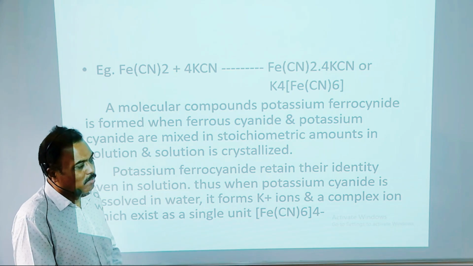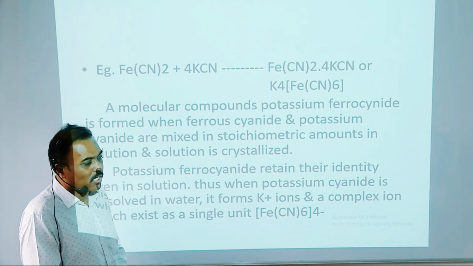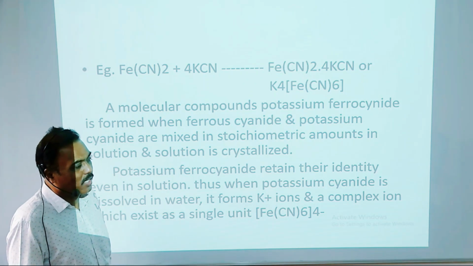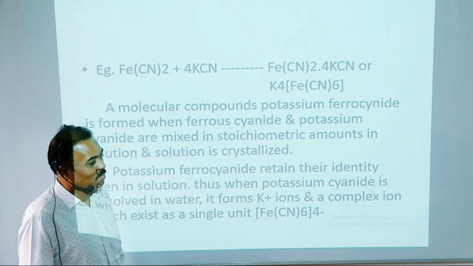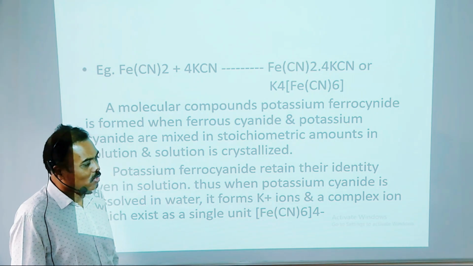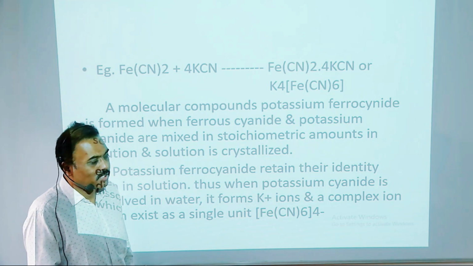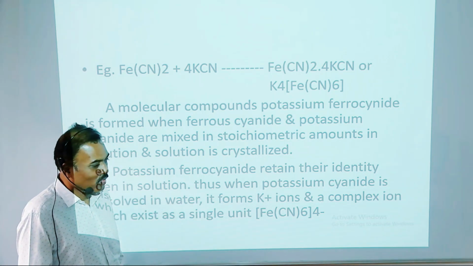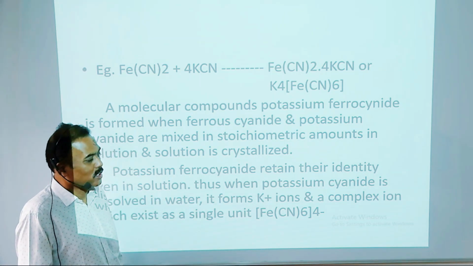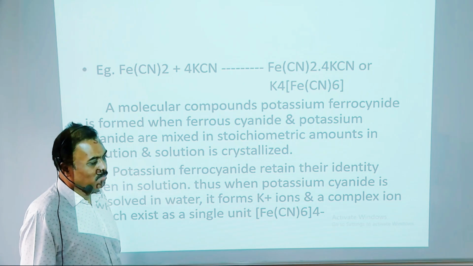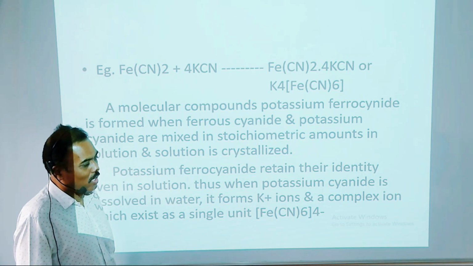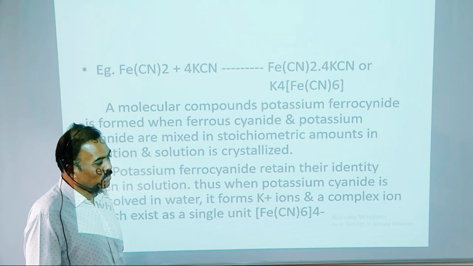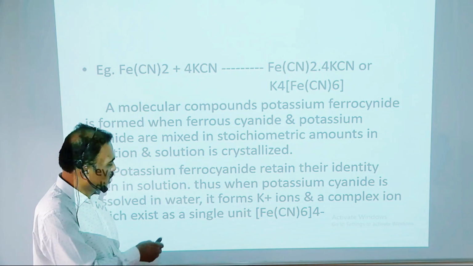So it is potassium ferrocyanide. This potassium ferrocyanide is a molecular compound. It is formed when ferrous cyanide and potassium cyanide are mixed in stoichiometric amounts in solution, and the solution is crystallized. Potassium ferrocyanide retains its identity even in solution. Thus, when it is dissolved in water, it forms potassium ions and a complex ion which exists as a single unit, that is [Fe(CN)6]4-.